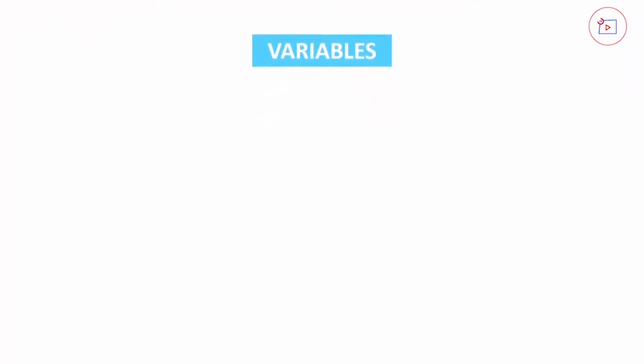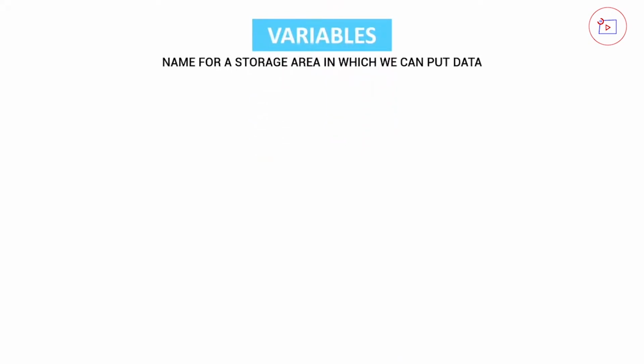So to start programming, we first need to talk about variables. So what is a variable? Really plain and simple, it's a name for a storage area in which we can put data. This means that in a variable we can store data and we can use a key to use this data in certain contexts. You can imagine it as a certain value inside a box which we can only open with a certain key or name, however you want to call it. So the value could be hello world, just as we did in the last video, and the name could be hello text. What is this going to look like in code?